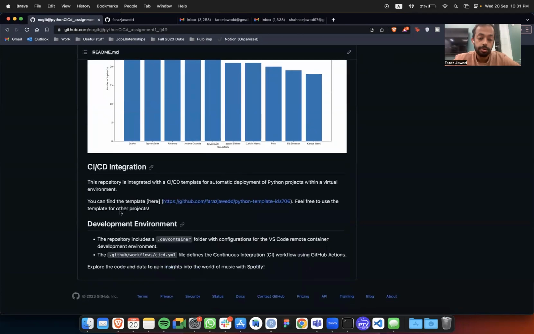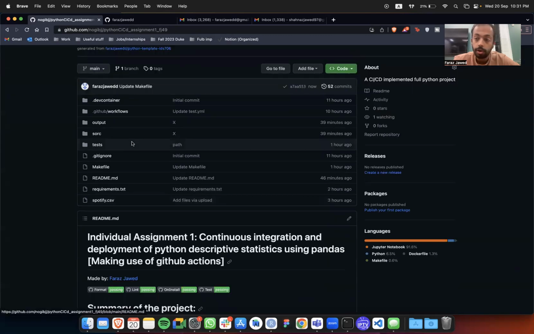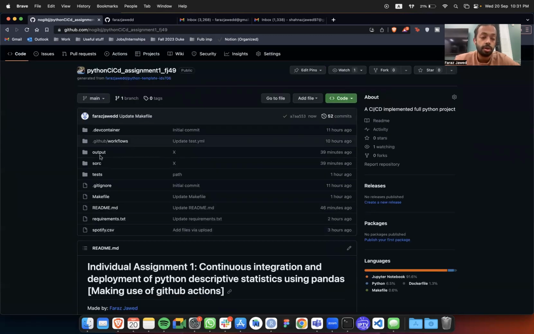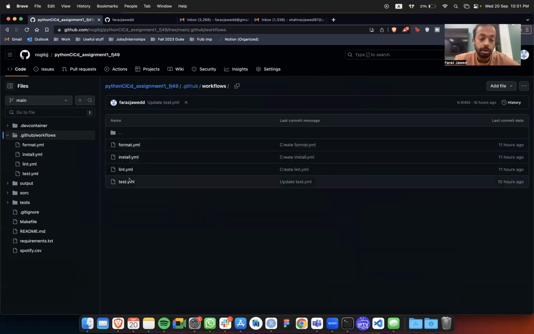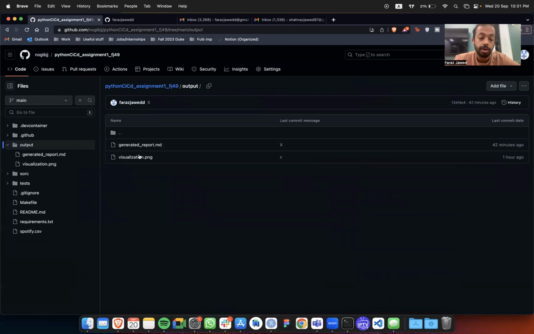So I'm using my Python template for this, which I created in the first week of the course. And you can read the rest of the README file. Just quickly going through all my folders. This workflows folder contains all my YAML files for formatting, installing, linting, and testing. This output folder basically has my visualization, which I showed you, and then an MD file for generating the report, which shows all the statistics.